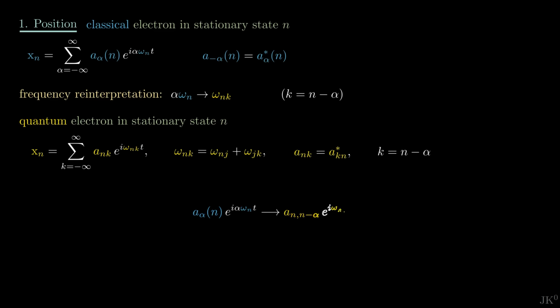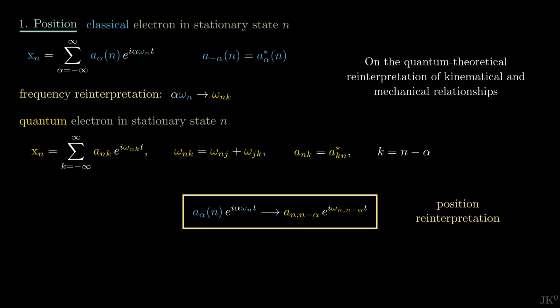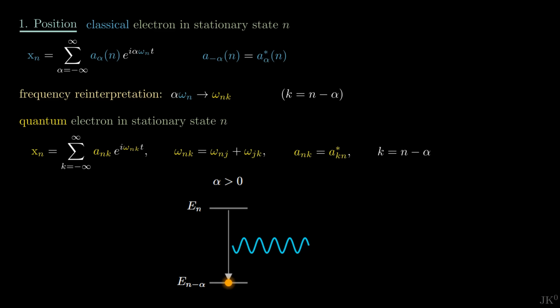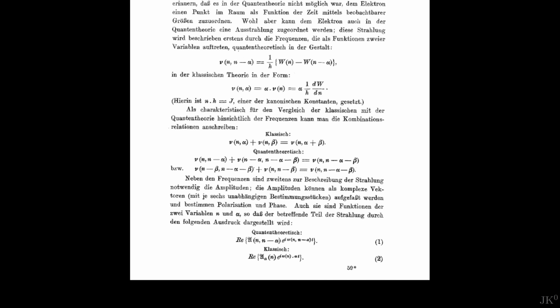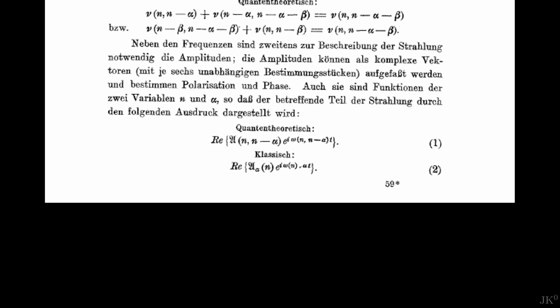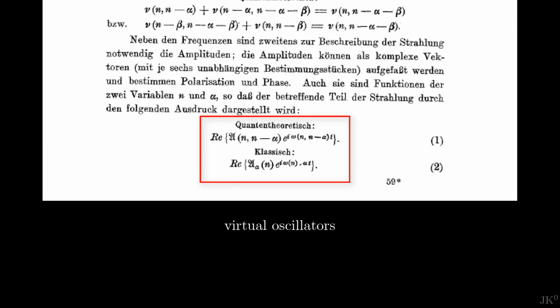This relation corresponds to Heisenberg's position reinterpretation and the word kinematics in the title of his paper. Note that the positive values of alpha represent quantum transitions between the current state n and lower levels, whereas the negative values denote higher levels. With this expression, Heisenberg built a tower of so-called virtual oscillators.